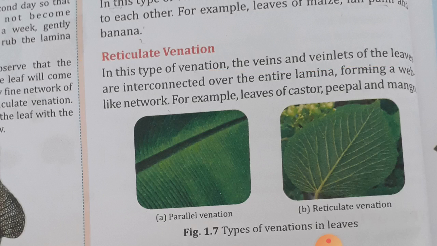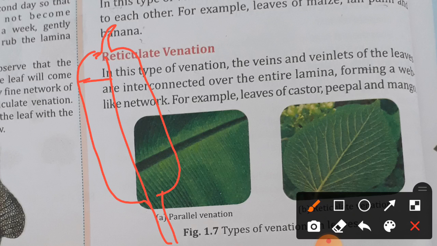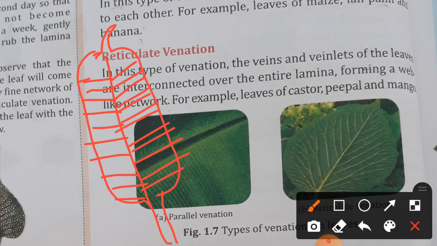So you can see the banana leaves. Have you seen banana leaves, students, in this way? Okay, so this is the midrib of the banana leaf and the veins are arising from the midrib in this way. So these are the parallel venation. This is the parallel venation.